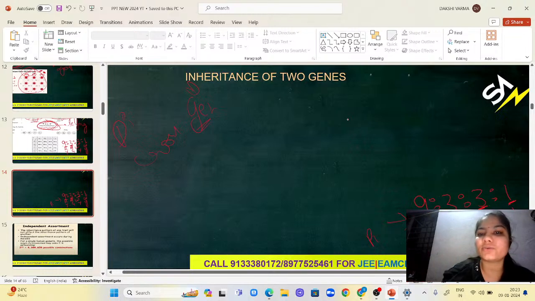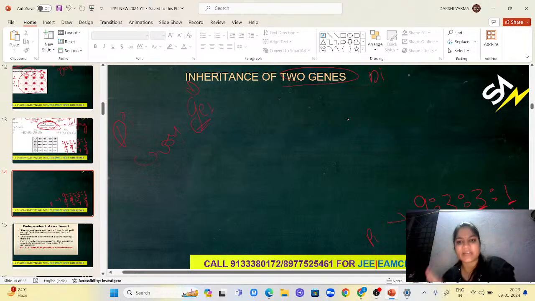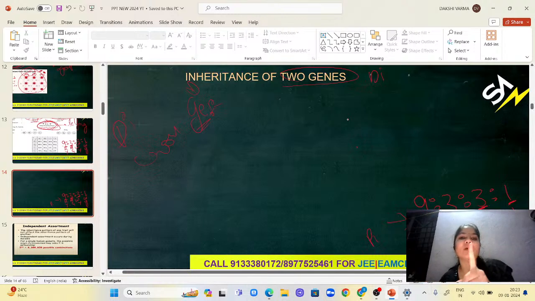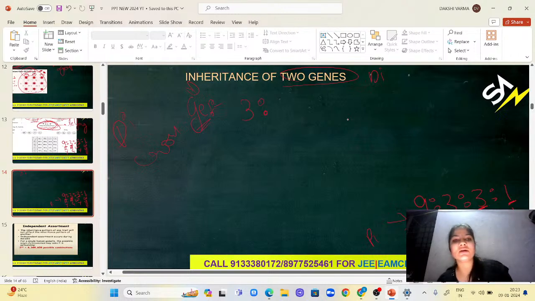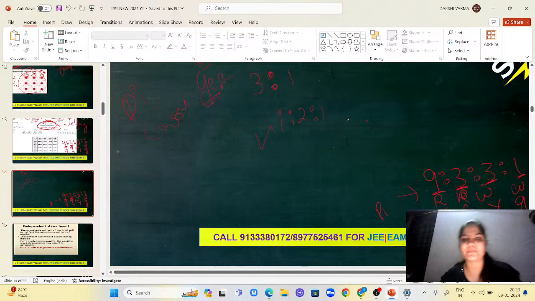We already said this is a dihybrid cross. That means two genes and two characters are taken, with four different traits. Now, for a monohybrid cross, what is the genotypic ratio? The genotypic ratio is 1:2:1. Yes or no?